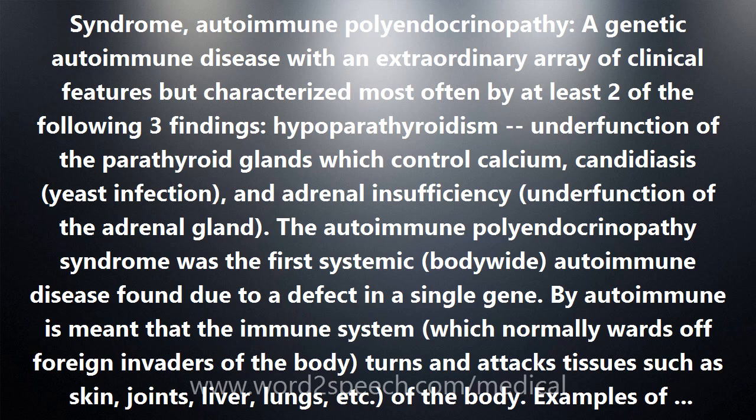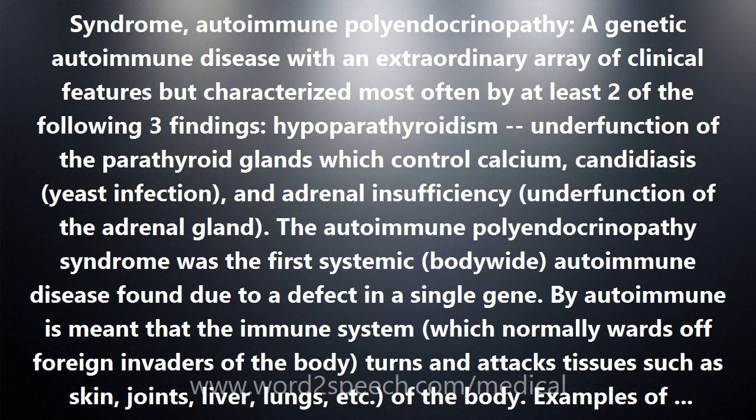The autoimmune polyendocrinopathy syndrome was the first systemic, body-wide, autoimmune disease found due to a defect in a single gene. By autoimmune is meant that the immune system, which normally wards off foreign invaders of the body, turns and attacks tissues such as skin, joints, liver, lungs, etc. of the body. Examples of common systemic autoimmune diseases include rheumatoid arthritis, systemic lupus erythematosus, diabetes mellitus, Sjogren syndrome, scleroderma, Goodpasture syndrome, vitiligo, Addison disease, thyroiditis, and many others.